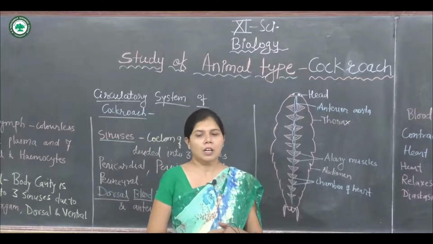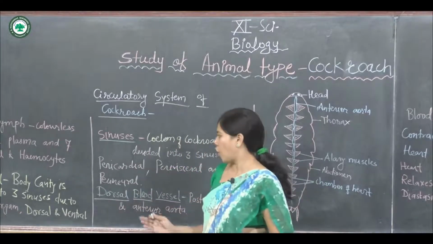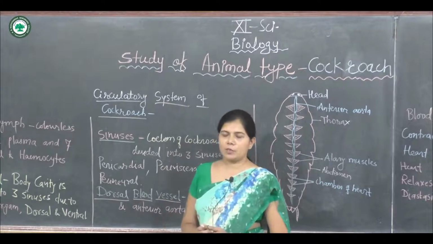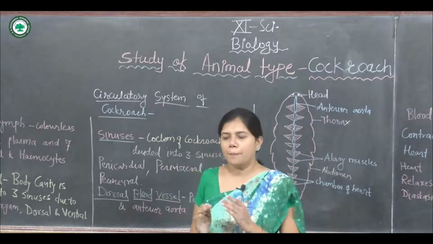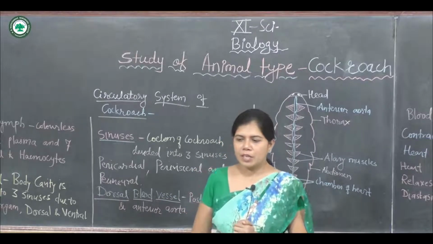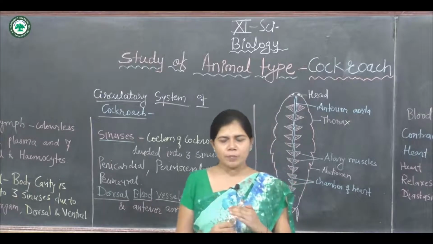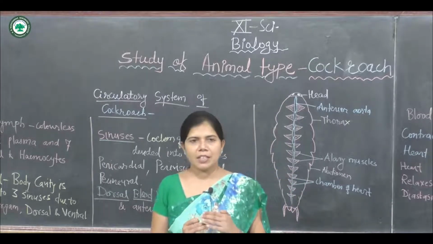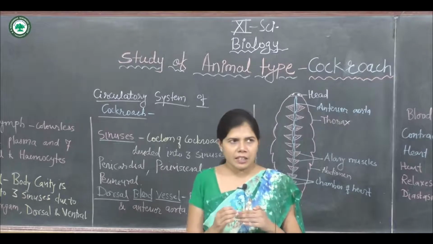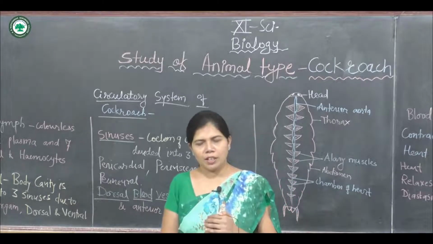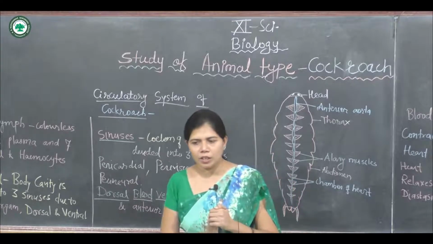Next to the sinuses, there are the dorsal blood vessels. The dorsal blood vessel is present in the pericardial sinus, just below the tergum.